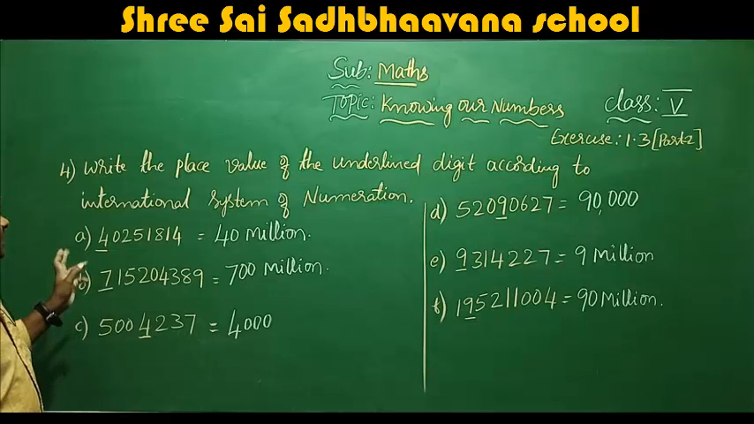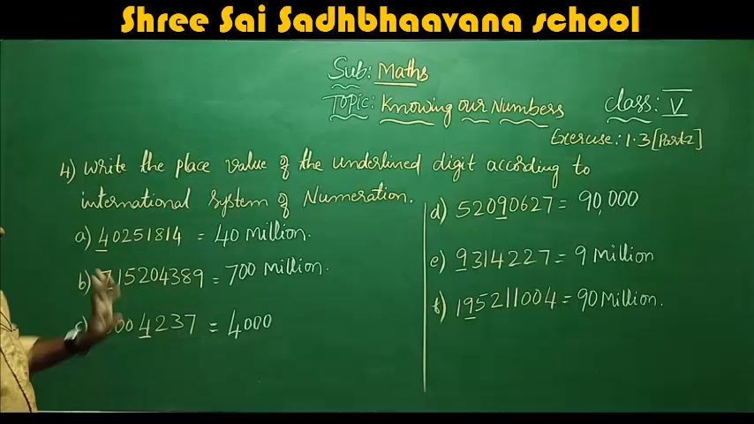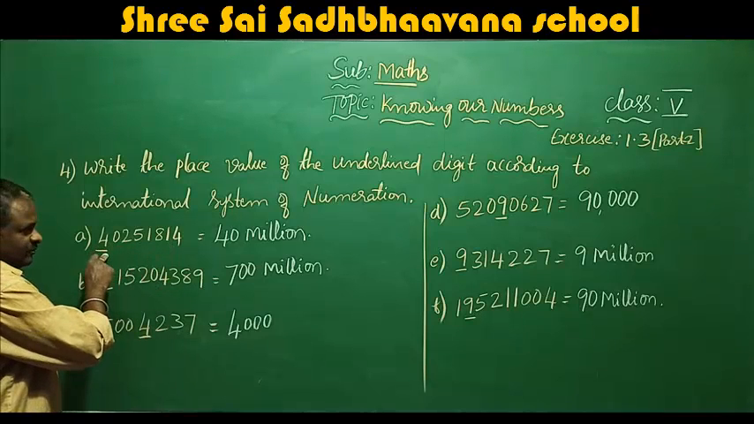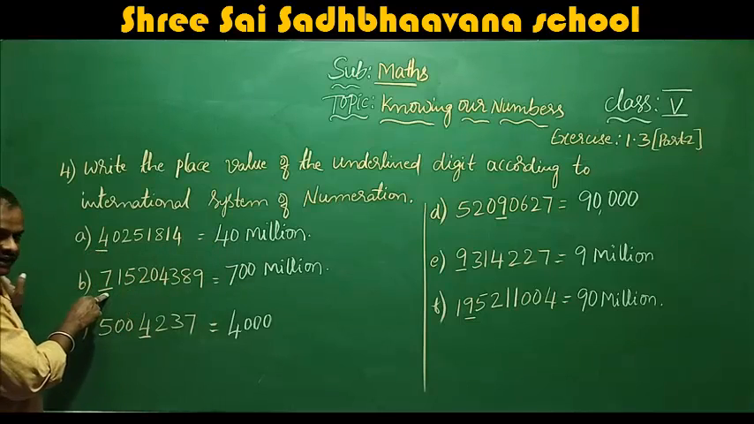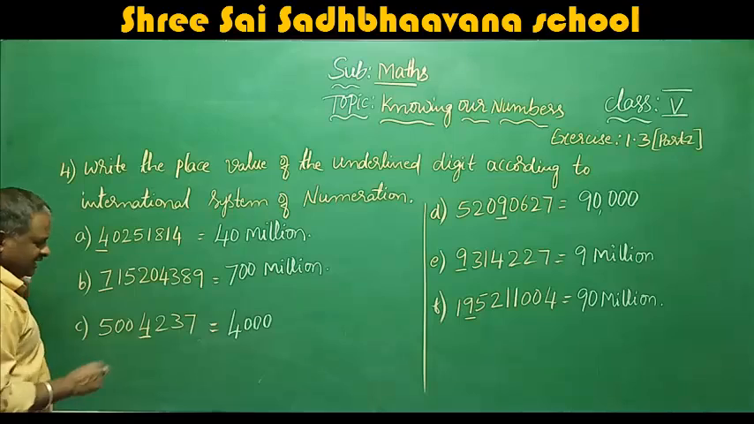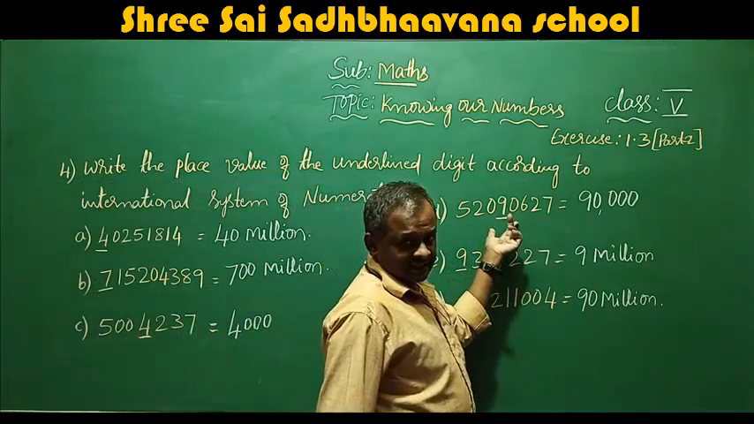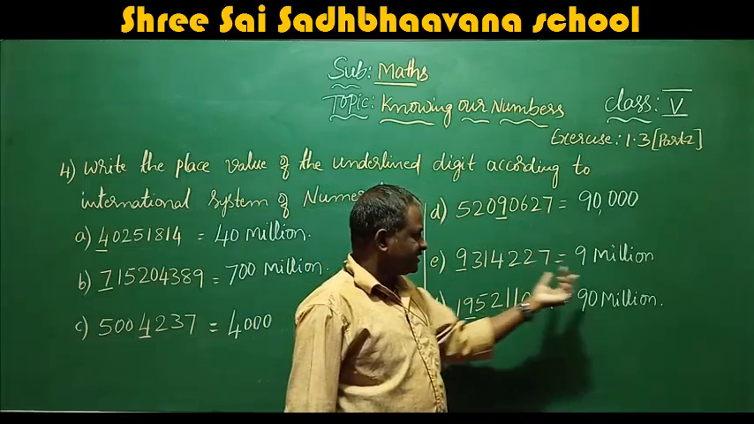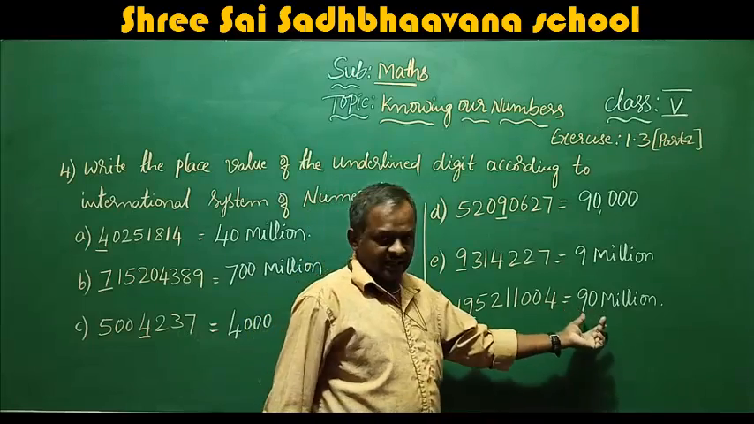Write the place value of the underlined digit according to the international system of numeration. Here you have to count. 4 is in the 10 million place, so 40 million. 7 is in the 100 million place, 700 million. 4 is in the thousands place, 4,000. 9 is in the ten thousands place, 90,000. Here 9 is in the million place, 9 million. Here it is in the 10 million place, so 90 million.